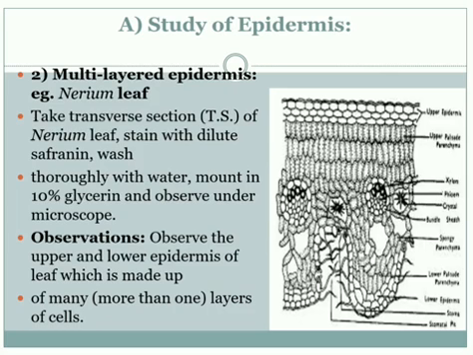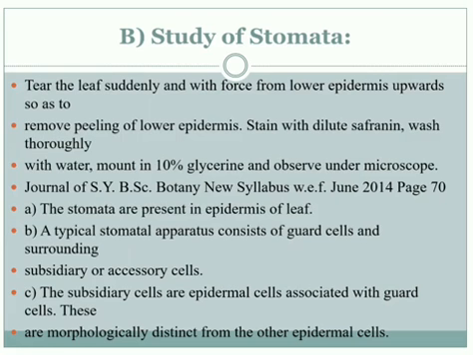What do we observe? Observe the upper and lower epidermis of the leaf, which is made up of many layers of cells. Let us see in this diagram. Multi-layered epidermis is present here. Next one is the study of stomata. It is also part of the epidermal tissue system. First one is the epidermis, single layer and multi-layer. Second one is the stomata. Stomata are also present in between the epidermal layer, so it is part of the epidermal tissue system.